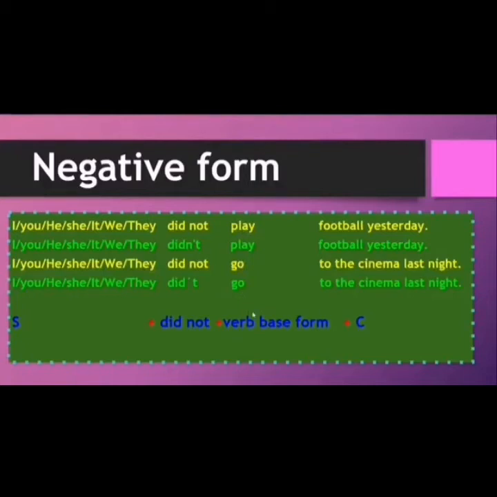Okay, es importante mencionar que en la forma negativa nosotros usamos el verbo original, por ejemplo, en su forma base, en este caso play y go. Okay, and also we use the auxiliary did not. Y también usamos el auxiliar did not, okay?